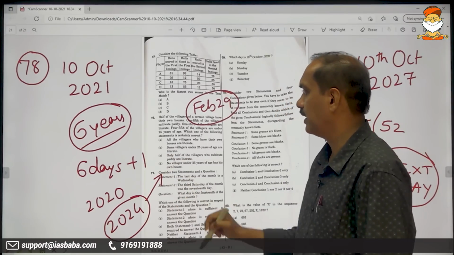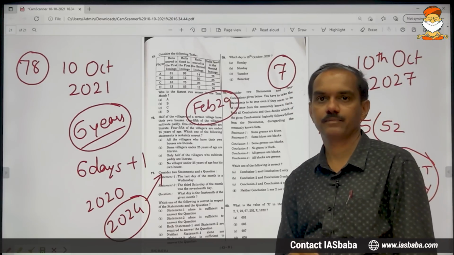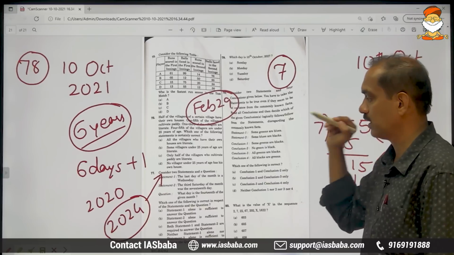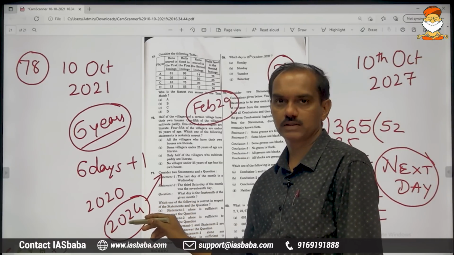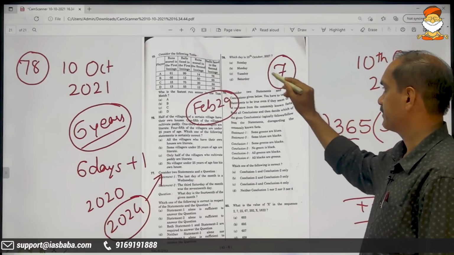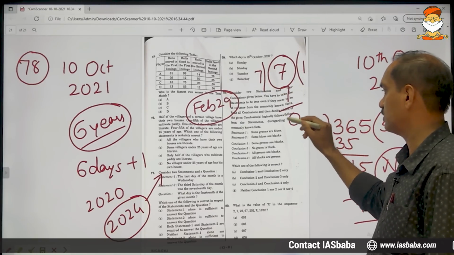So, other than these 6 days, plus 29th February 2024, that is one more extra day that you will have to jump. In all, how many days are you jumping? 6 if all are normal years, plus 1. Why plus 1? Only because of this 29th February 2024. So, in all we are jumping 7 days. And 7 divided by 7, 7 ones are 7, 0 is the remainder.